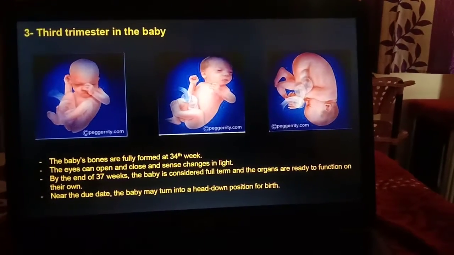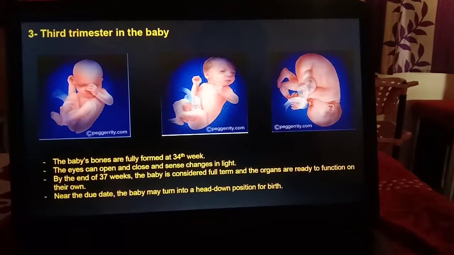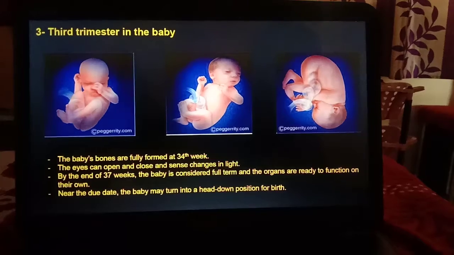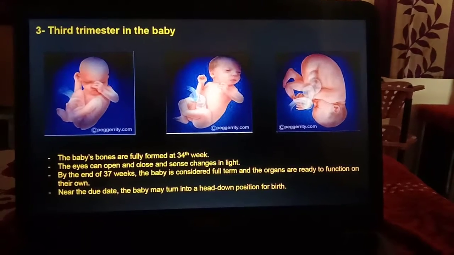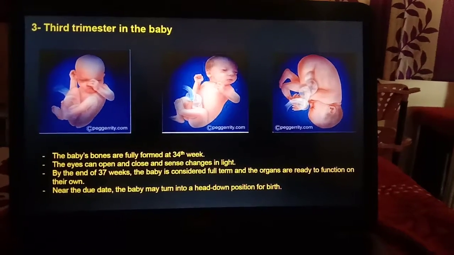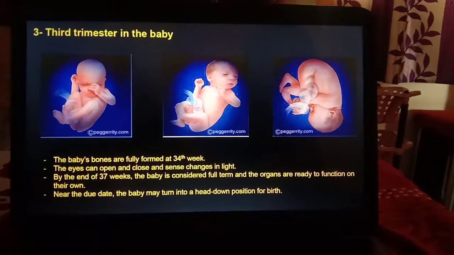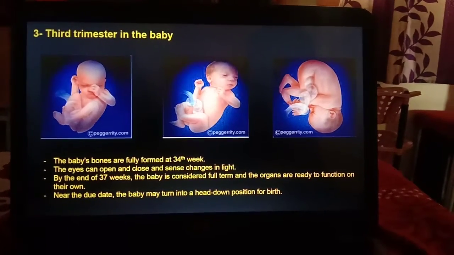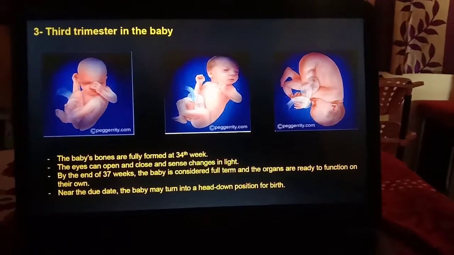The eyes can open and close and sense changes in light. By the end of the 37th week, the baby is considered full term and the organs are ready to function on their own. Near the due date, the baby may turn into a head-down position. At the end of the pregnancy, the baby will be in cephalic position.